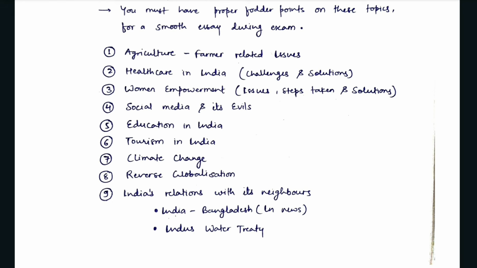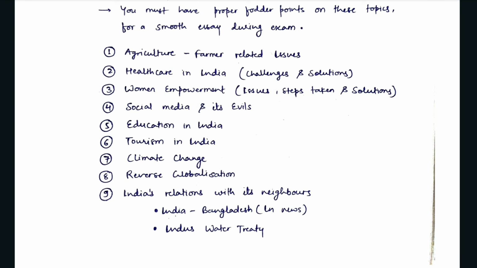The seventh one is climate change and combating efforts. What are Mission LiFE and the Panchamrit of India, and when is India going to become net zero? Just prepare on all of these topics. And then the eighth one would be globalization and reverse globalization.